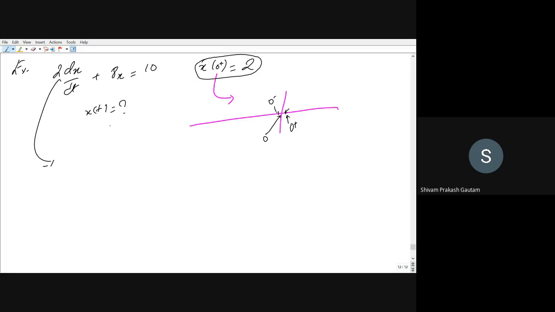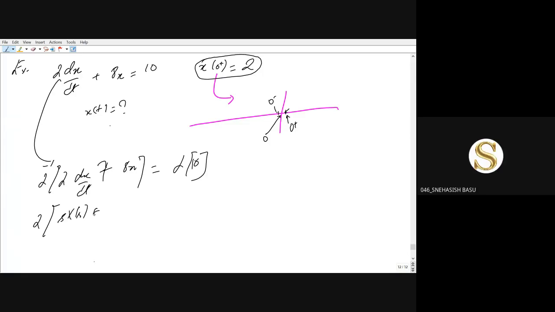So first, what we will do is take the Laplace transform of this first order differential equation. The Laplace transform of 2 dx by dt plus 8x will be equal to the Laplace transform of 10. Now you will use the superposition theorem of Laplace and take the individual Laplace transforms. So this will be equal to 2 times the Laplace transform of dx by dt, which is s X(s) minus x of 0 plus, plus 8 times the Laplace transform of x, which is simply X(s), equal to the Laplace transform of 10, which is 10 by s.